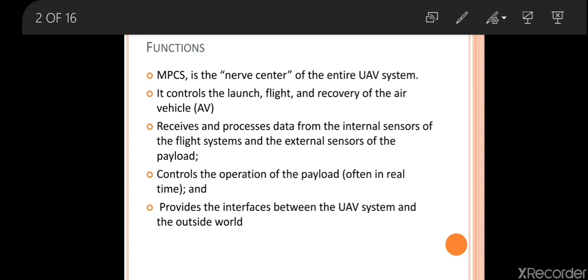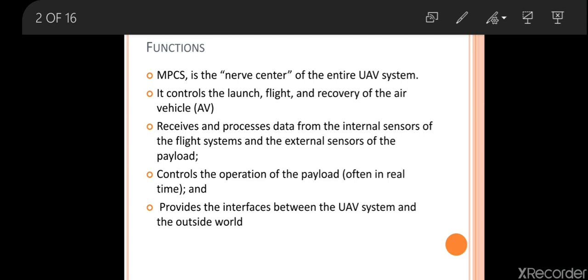We control the operation of the payload. For example, if you are using it for agriculture purpose, spreading the fertilizer is the payload. We have the fertilizer stored below the air vehicle. From the air vehicle we need to distribute our payload. We need to spread it to the plants uniformly. This is the control and operation of the payload.